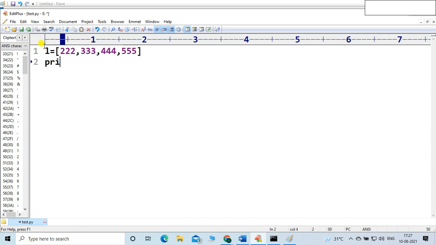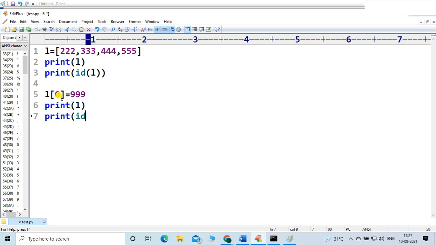Print L, just print this list, and print id of this L. Then change the value 222: in place of 222, I want, let's suppose, 999. Now print the list, and see which memory location changes.